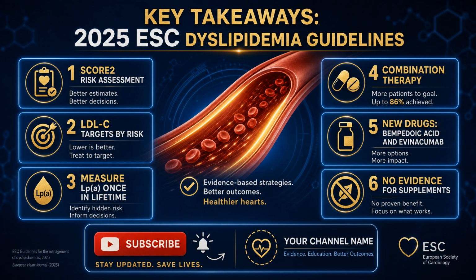In summary, the 2025 ESC and EAS guidelines champion a proactive, personalized, and aggressive approach to dyslipidemia by utilizing advanced risk prediction with SCORE2, measuring lipoprotein(a), and embracing early combination therapies including novel agents. We can dramatically reduce the global burden of cardiovascular disease.